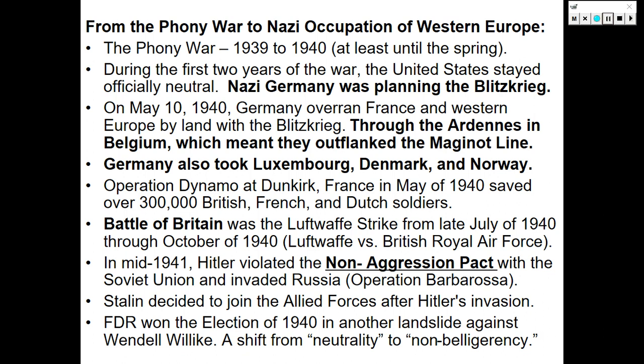Franklin D. Roosevelt will win re-election for a third consecutive term in 1940 in another landslide victory over Republican challenger Wendell Willkie. This was a shift from neutrality to non-belligerency because in 1940 the United States will institute its first ever peacetime draft.